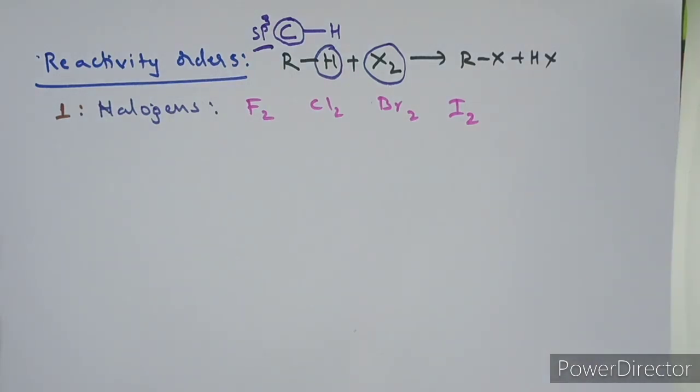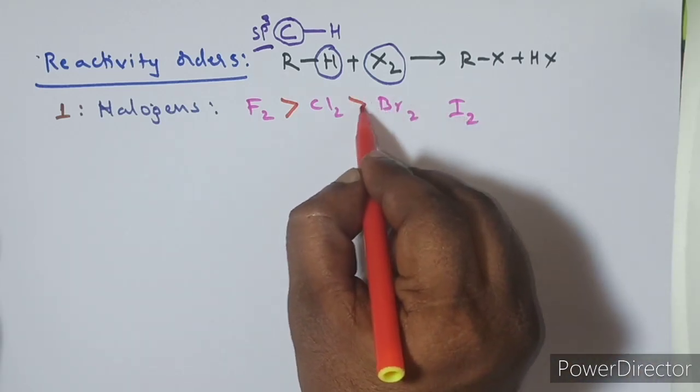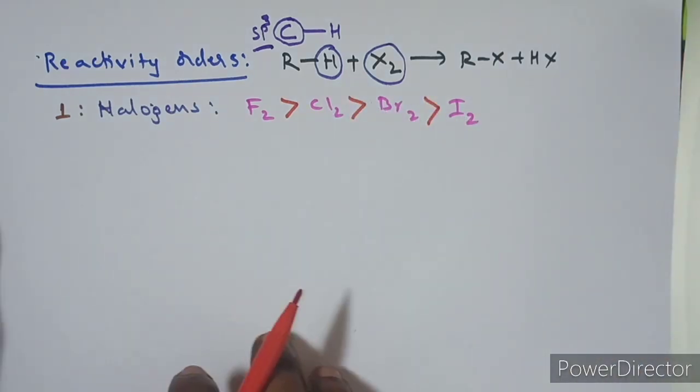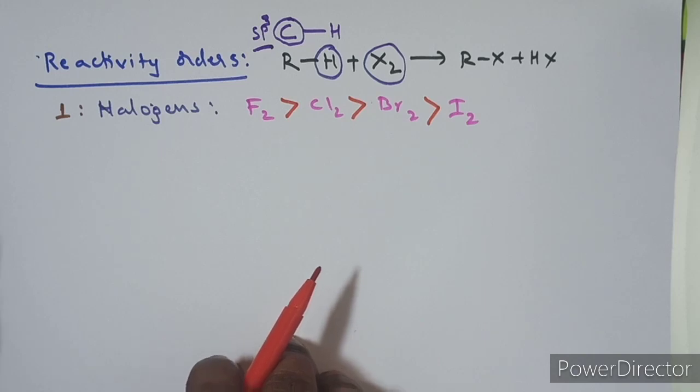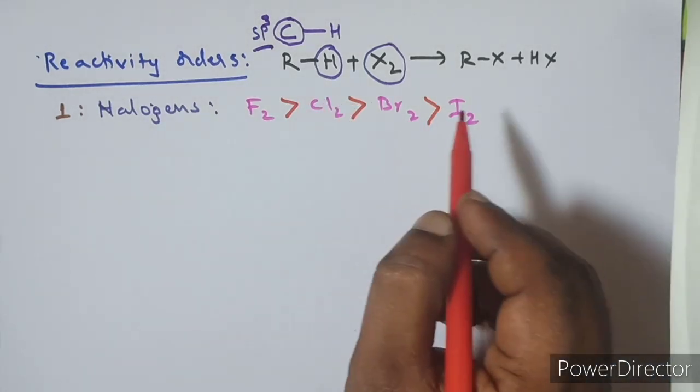So which is more electronegative? We know that fluorine is more electronegative. From fluorine to iodine, electronegativity decreases. As the electronegativity decreases, the reactivity also decreases. So which is more reactive towards a given hydrogen? Fluorine is more reactive than chlorine, then bromine, then iodine.